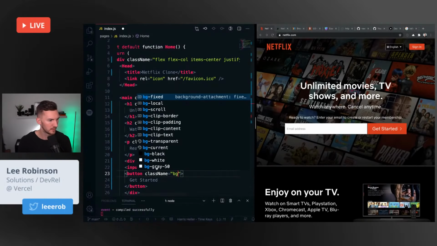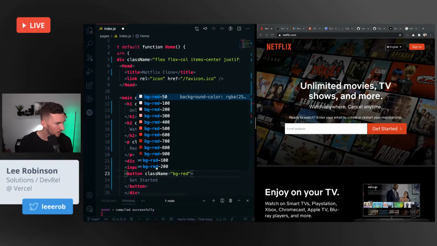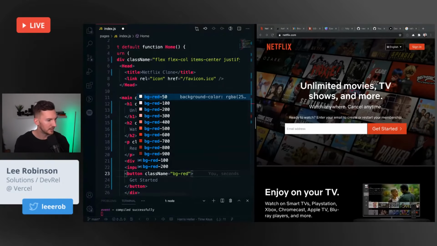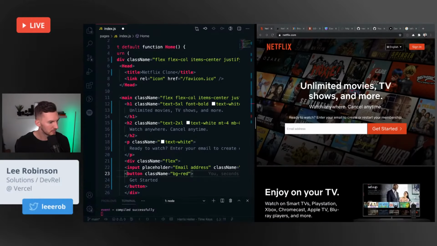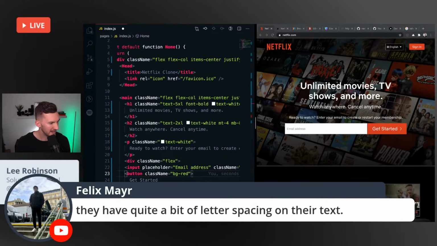We'll see. Can you turn around the word wrap on VSCode? That way you don't have to scroll horizontally. I think I'm probably going to leave it like this, at least for now. Word wrap might get a little much. Yeah, and I'm going to need to mess with the letter spacing a little bit here as well, too.